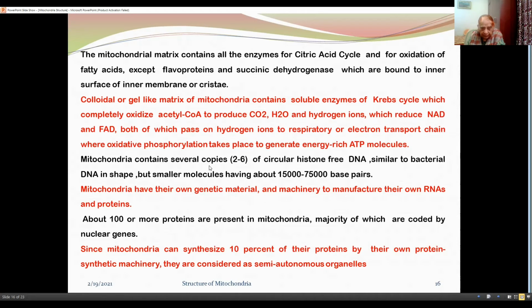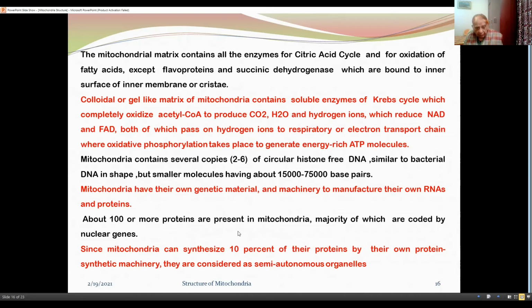Mitochondria contain several copies, 2 to 6, of circular histone-free DNA similar to bacterial DNA in shape, but smaller molecules having about 15,000 to 75,000 base pairs. Mitochondria have their own genetic material and machinery to manufacture their own RNAs and proteins.